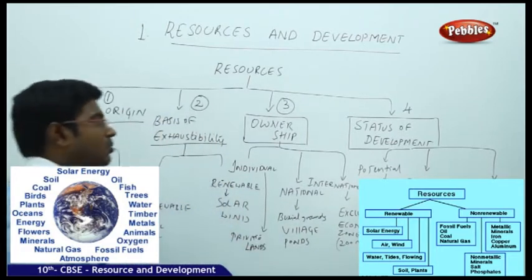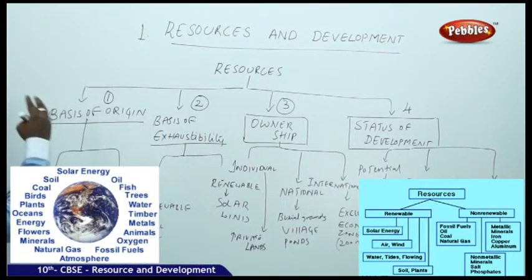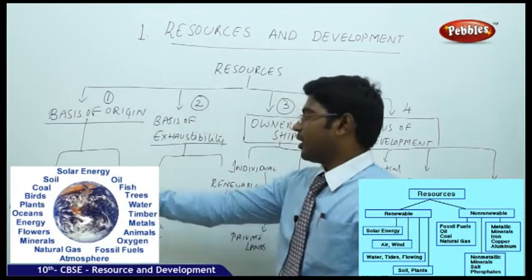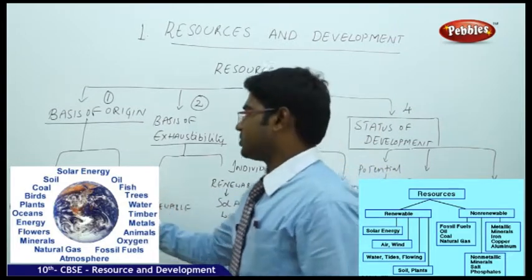Now moving on to understand further, on the basis of origin, the resources are again divided into biotic and abiotic.